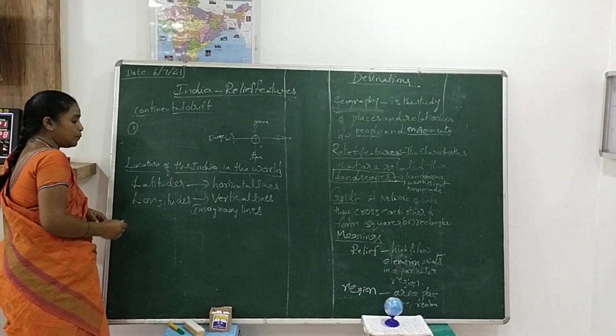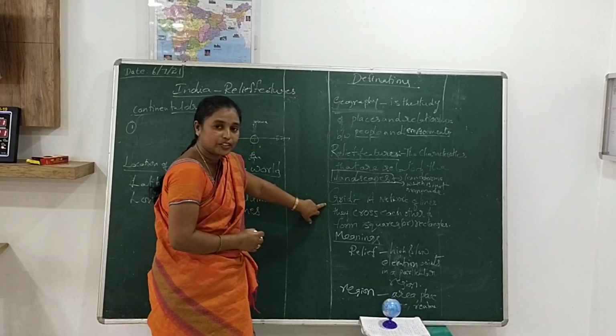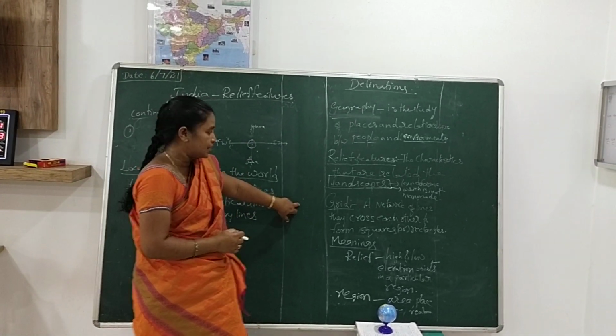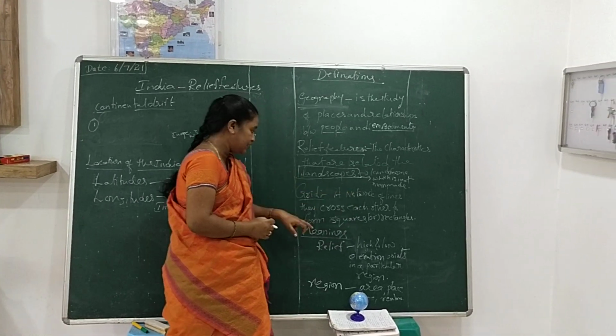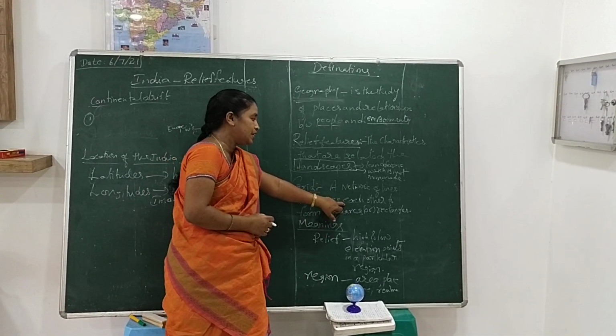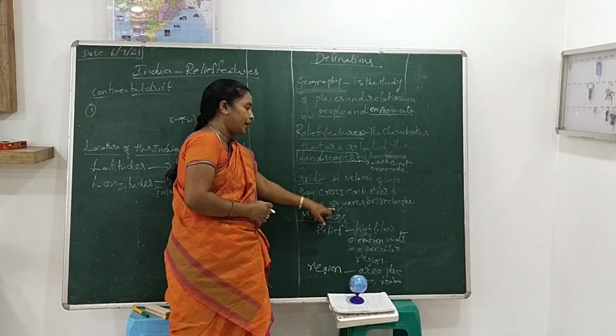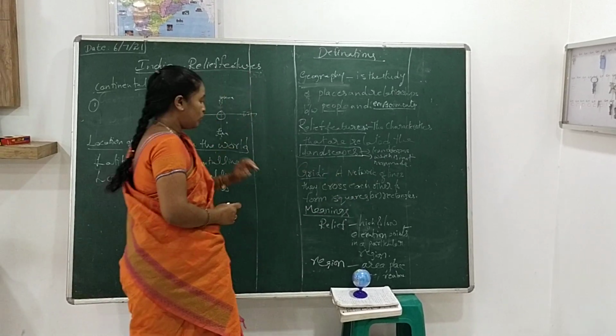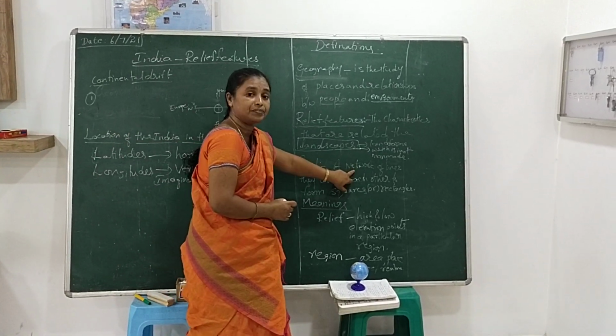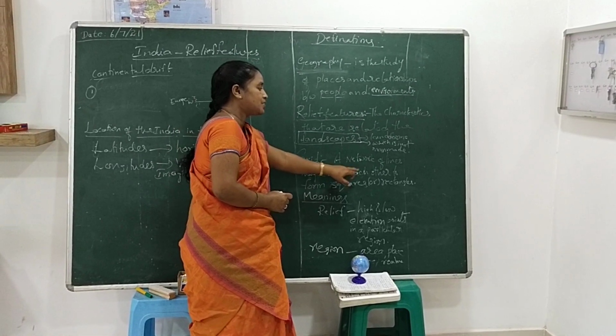Now, we are talking about the grid. What is the meaning of grid here? A network of lines. They cross each other to form squares or rectangles. What is the meaning of the grid, children? A network of lines that cross each other.